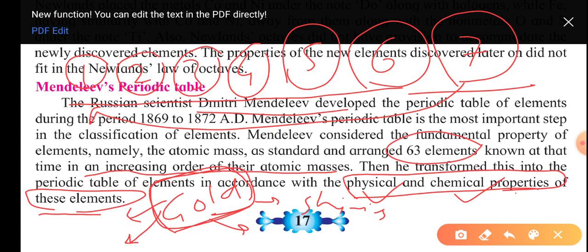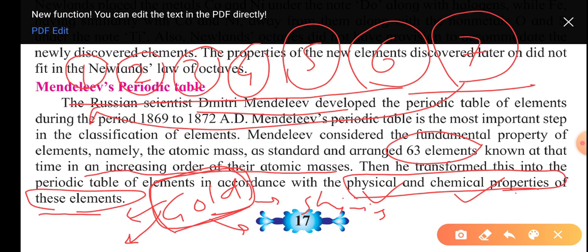He examined all the chemical and physical properties and took these things into consideration while making his periodic table. This is the first time this great scientist took the help of these physical and chemical properties.